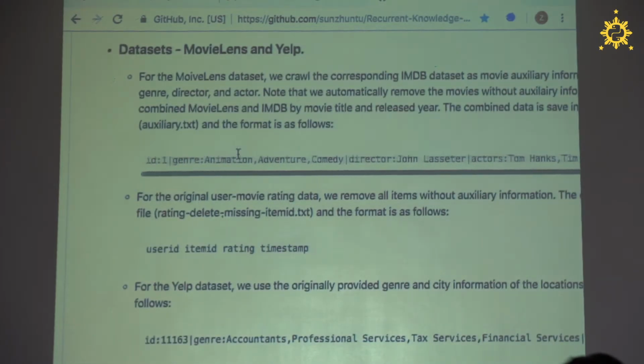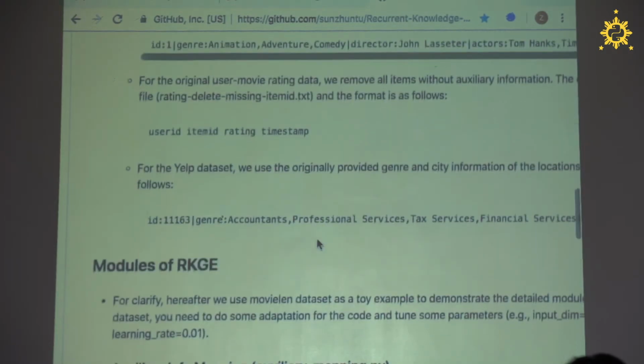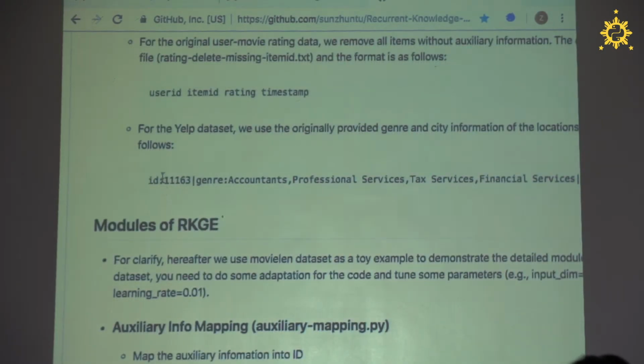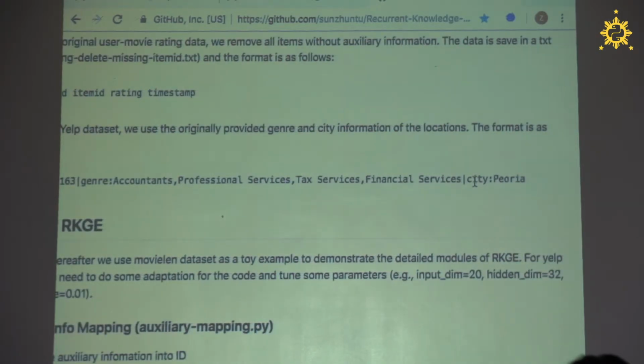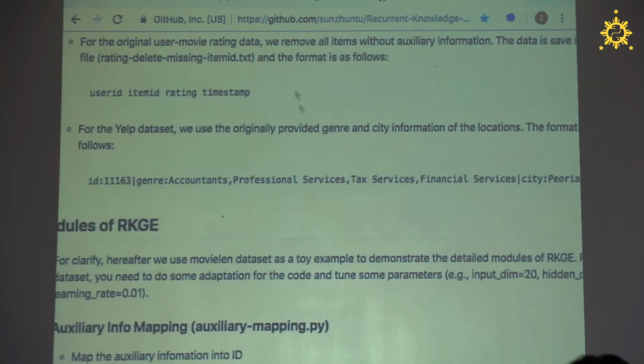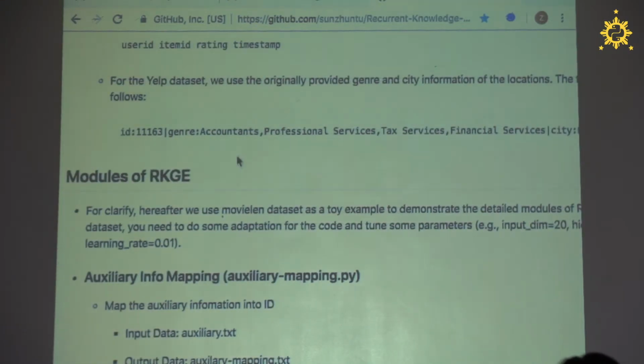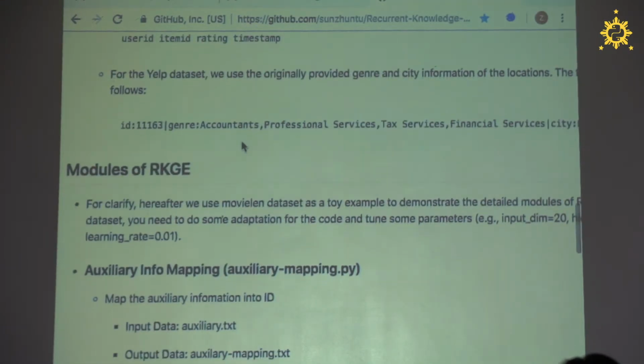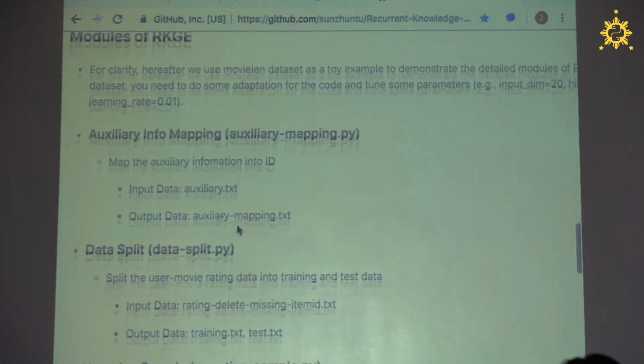In MovieLens, we have the movies' auxiliary information. Here is the data format. The ID means the movie's ID, and we also have the genre information, the director information, and the actor information of the movies. For the Yelp dataset, we have the location ID, the location genre, the city of the locations and so on. What we do is to map all the information into IDs.